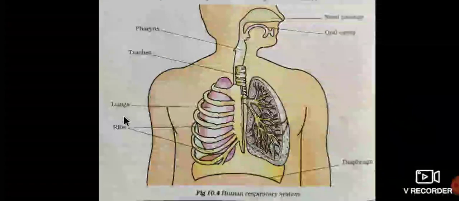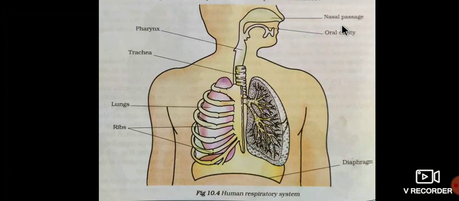See, the human respiratory system, this is in your textbook and syllabus. They give the nasal passage, oral cavity, pharynx, trachea, lungs, ribs and diaphragm. This is the diaphragm. These are called ribs. See, 1, 2, 3, 4, 5, 6, 7, 8. These ribs protect the lungs. This is the lungs, this one is called trachea, this is pharynx, this is nasal passage, and this one is oral cavity. This is the human respiratory system.